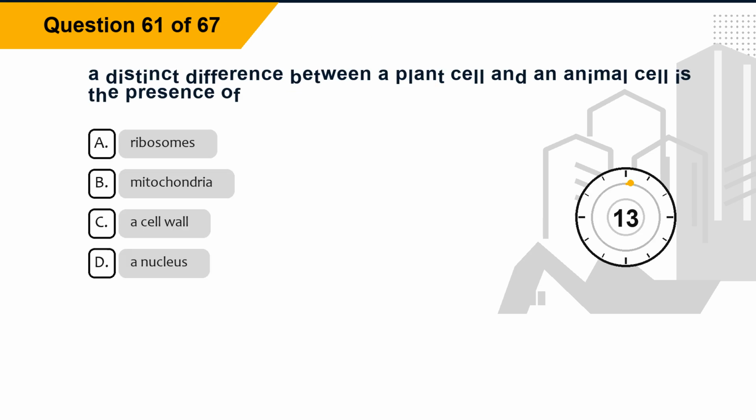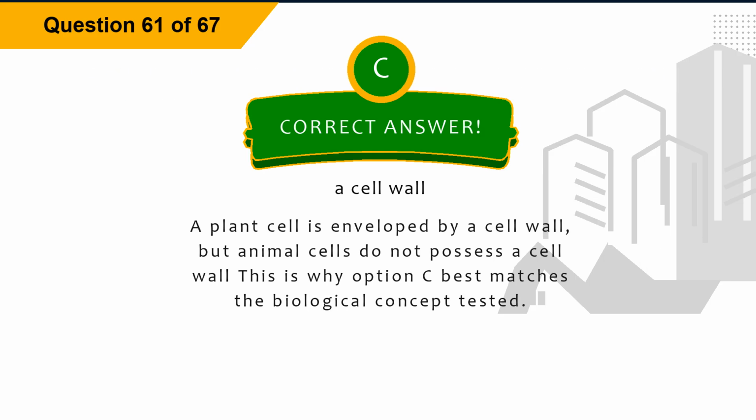Question 61. A distinct difference between a plant cell and an animal cell is the presence of. Option A, ribosomes. Option B, mitochondria. Option C, a cell wall. Option D, a nucleus. The correct answer is option C, a cell wall. Explanation. A plant cell is enveloped by a cell wall, but animal cells do not possess a cell wall. This is why option C best matches the biological concept tested.